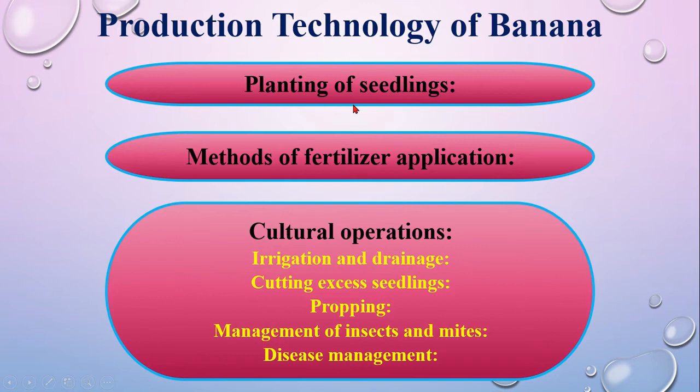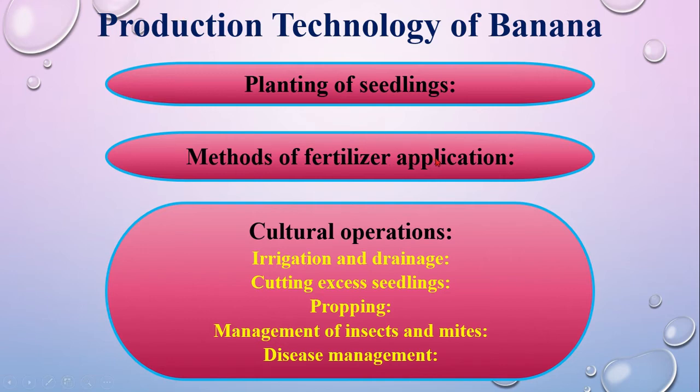Next point is planting of seedlings. So how can you plant? You have to plant the sword sucker. For the dwarf variety, 35 to 40 centimeter, and for the tall variety, 50 to 70 centimeter suckers you have to plant. Thereafter, the seedling should be planted in the specific pit which is filled with cow dung, TSP, etc.